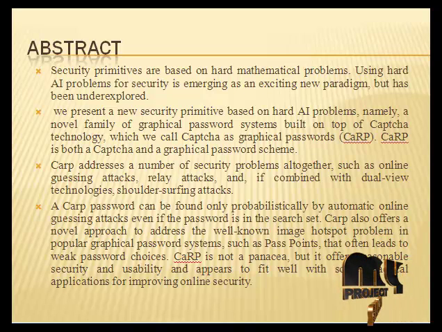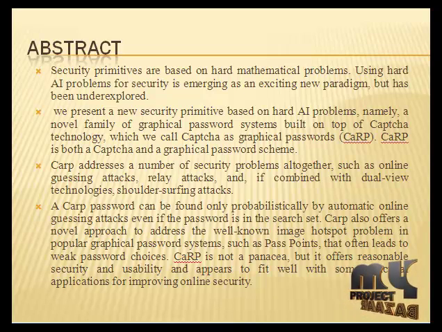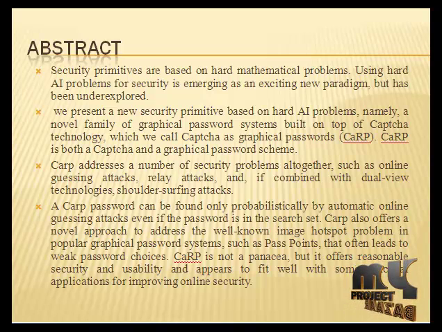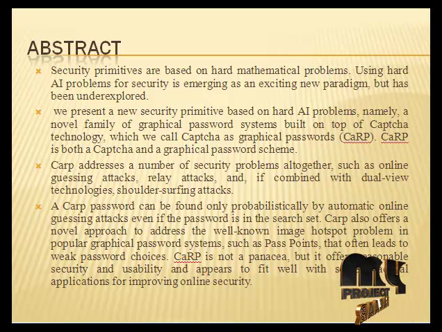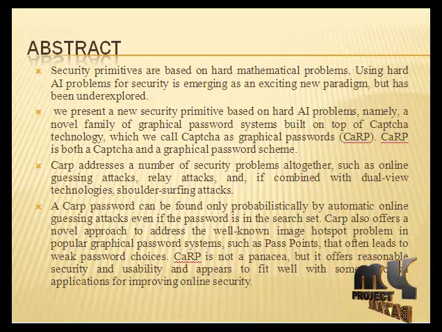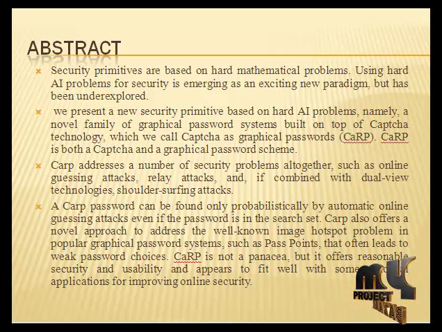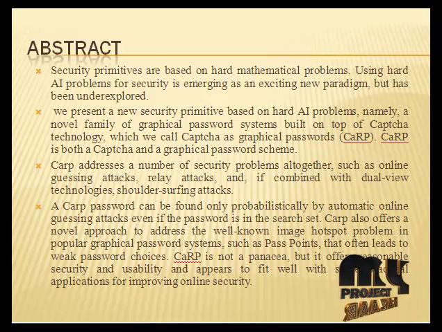In our proposed method, we introduce a new security primitive based on a hard AI problem, named CARP, which acts as a Captcha as a graphical password. CARP is a click-based graphical password, where a sequence of clicks on an image is used to derive a password. Unlike other click-based graphical passwords, images used in CARP are Captcha challenges, and a new CARP image is generated for every login attempt.